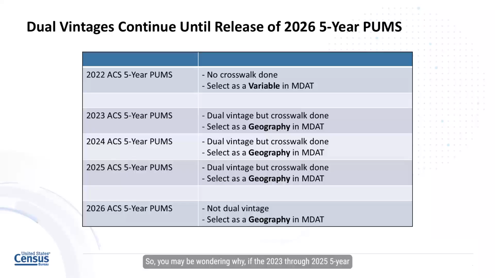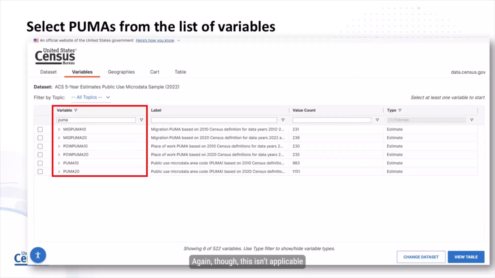So you may be wondering why, if the 2023 through 2025 5-year PUMS are still technically dual vintage, the PUMAs aren't being treated as variables. The reason is that for these data sets, we have already crosswalked the PUMAs in the microdata records using a 2010 to 2020 PUMA relationship file, so you don't have to worry about trying to match up the PUMAs on your end. Again, though, this isn't applicable to the 2022 ACS 5-year PUMS. So if you use that, you will still need to select your PUMAs from the list of variables.